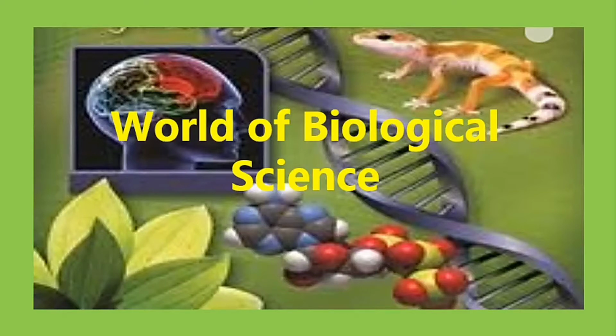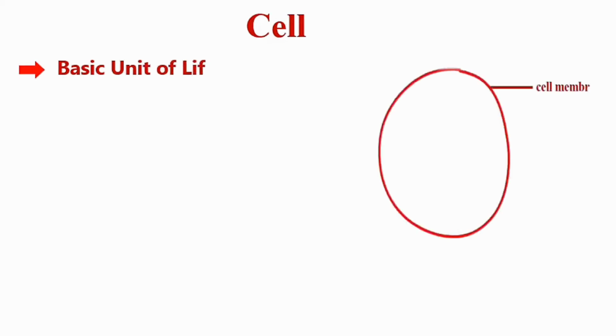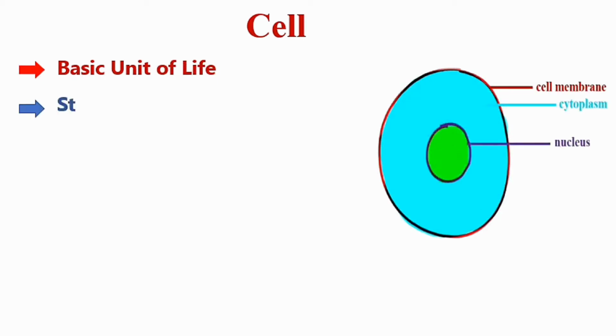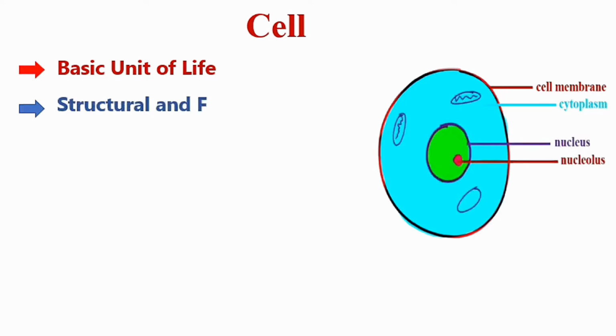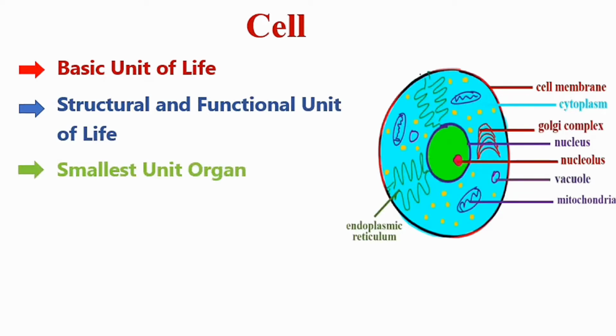Today in this video we are going to discuss about cell. Cell is the basic unit of life. All living organisms are composed of cells. Cell is the structural and functional unit of life, and it's considered the basic and the smallest unit of organization of all living organisms.